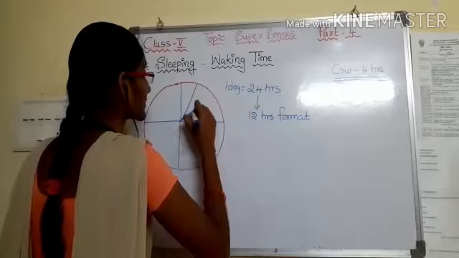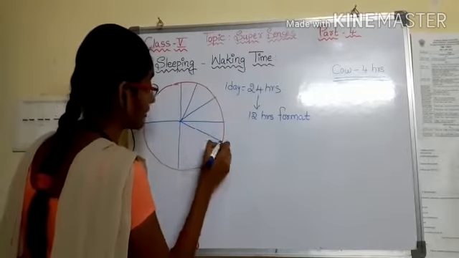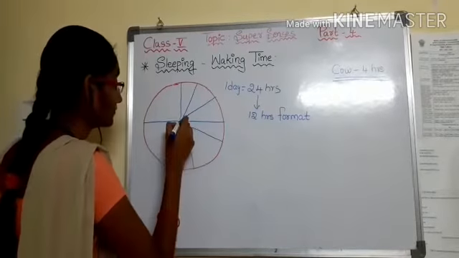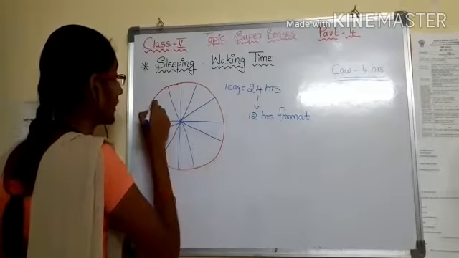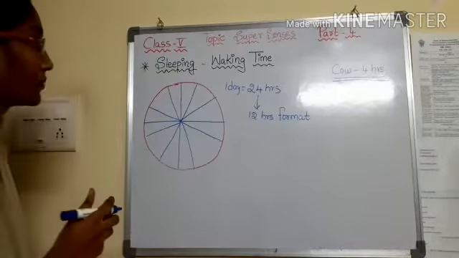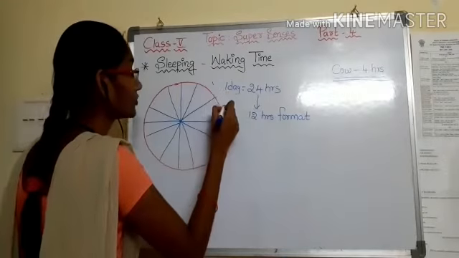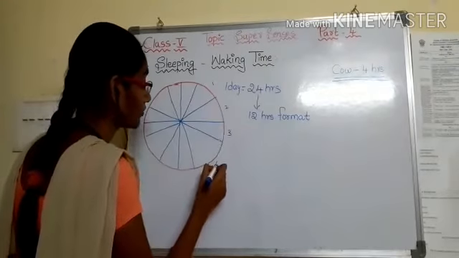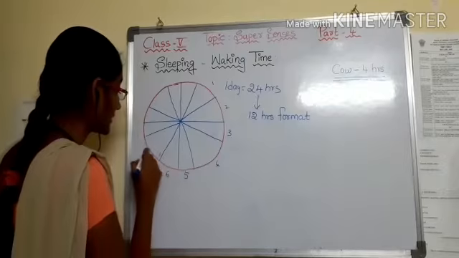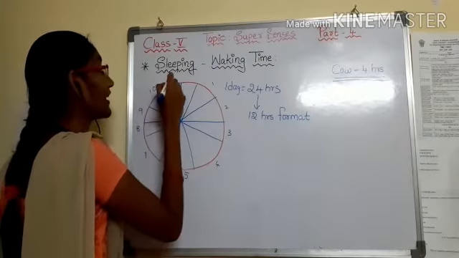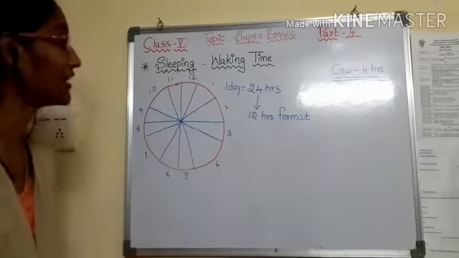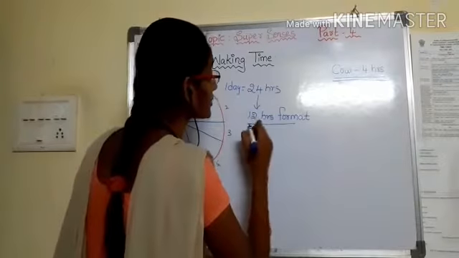Let's count how many came: 1, 2, 3, 4, 5, 6, 7, 8, 9, 10, 11 and 12. Yes, this is the 12-hour format.